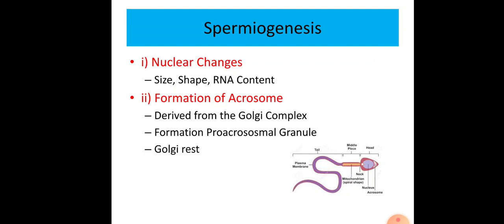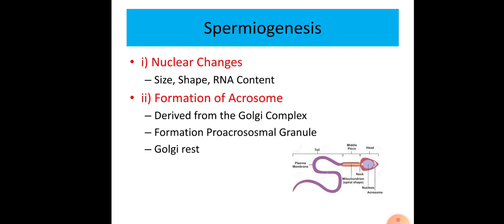In these nuclear changes, the size of the nucleus will be reduced, and the shape of the nucleus also changes. The RNA content of the nucleus is also reduced. For example, in a human being, before the sperm, the nucleus shape is ovoid, but it becomes flattened in the process of spermiogenesis. The second change is the formation of the acrosome. It is derived from the Golgi complex, and the change occurs in the Golgi complex and forms the acrosome. This acrosome, having proteolytic enzymes, helps the sperm to penetrate into the ovum.